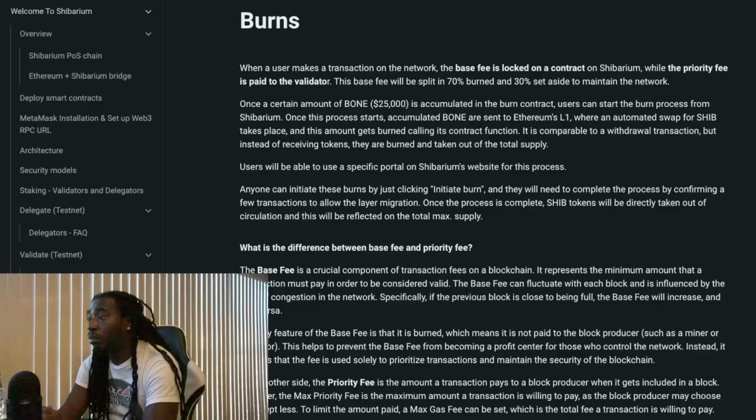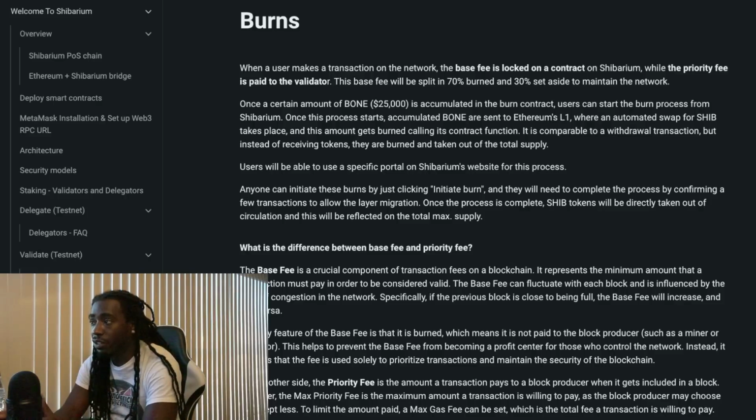Once a certain amount of BONE, 25,000, is accumulated in the burn contract, users can start the burn process from Shibarium. Once this process starts, accumulated BONE are sent to Ethereum's layer 1, where an automated swap for SHIB takes place, and this amount gets burned, calling its contract function. It is comparable to a withdrawal transaction, but instead of receiving tokens, they are burned and taken out of the total supply.